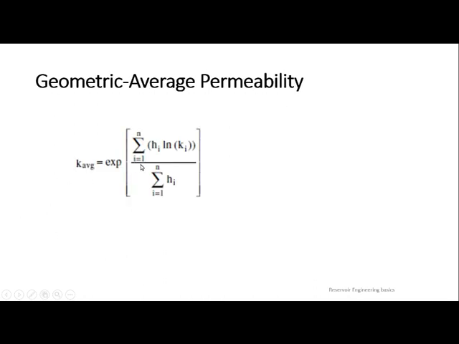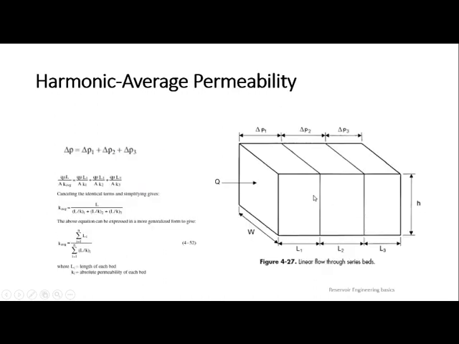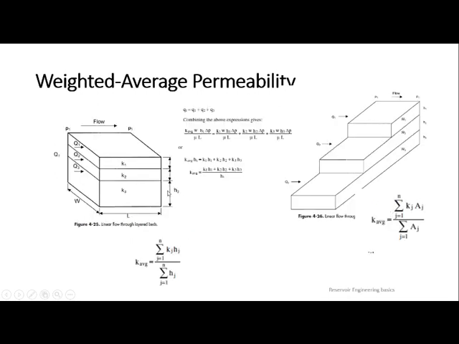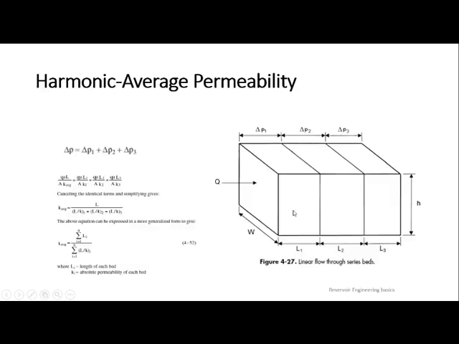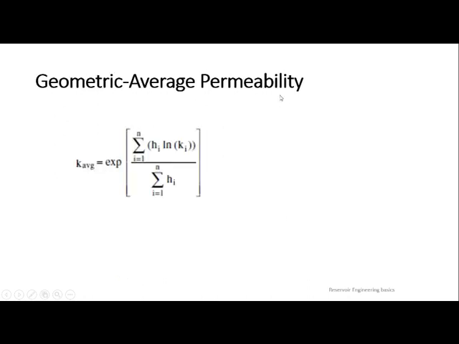Okay. And this is geometric average. Here we were not talking about different thicknesses, like if everything is altered. Here at least some common points are there: width and length are common, and here length is common, here width is common and height is common. So if nothing is common, then you have to name it geometric average permeability, where it can be measured like exponential sigma i is equal to 1 to n, different thicknesses Hi, ln Ki, different permeabilities. So that is the reason they have mentioned it as ln K.